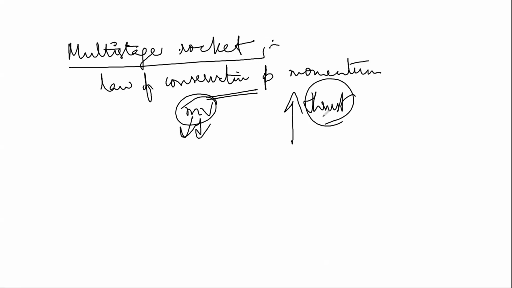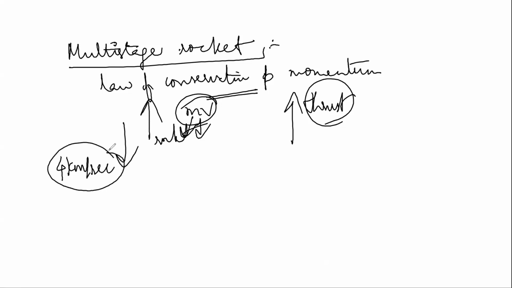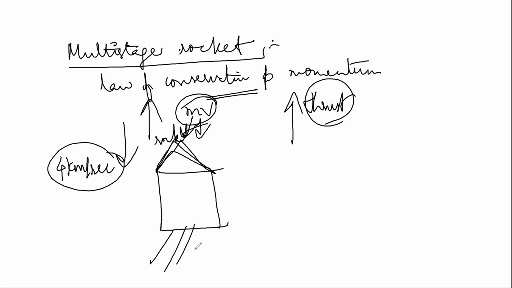Now, according to this law, what happens? The jet emerging in the backward direction makes the rocket move in the forward direction. Now, the velocity attained by the rocket is approximately 4 km per second. This is a very small velocity for the rocket because of the first stage, like I have only one stage. Now, if I take other stages to obtain higher velocities, what do we use? We use multi-stage rockets.